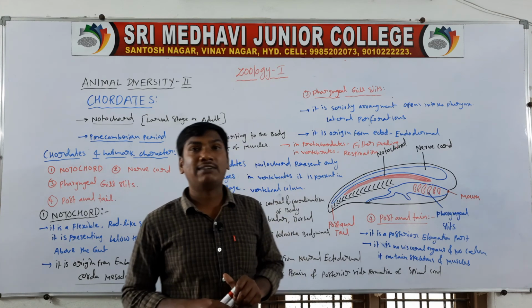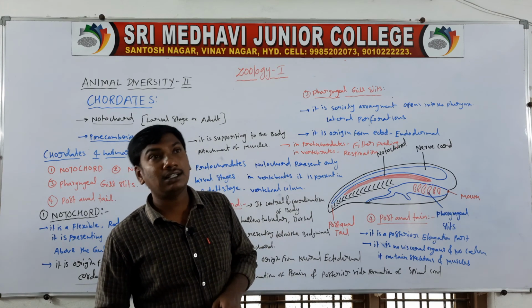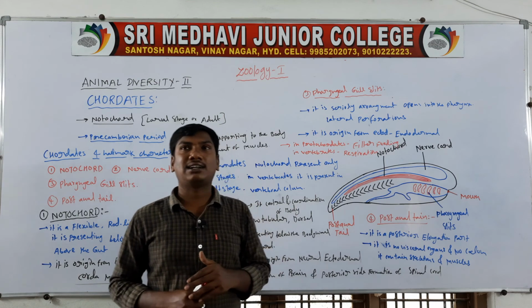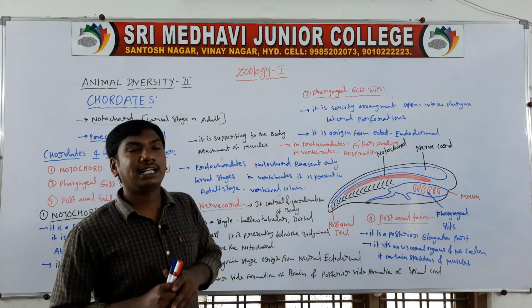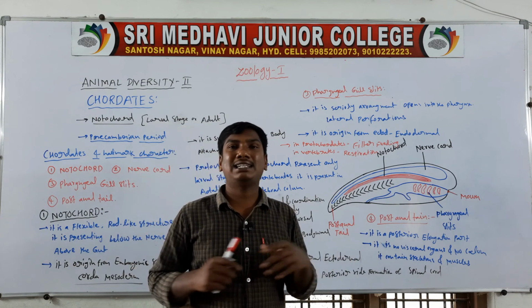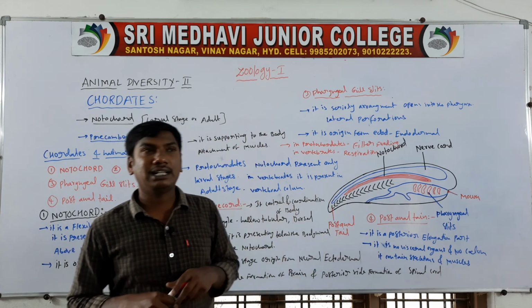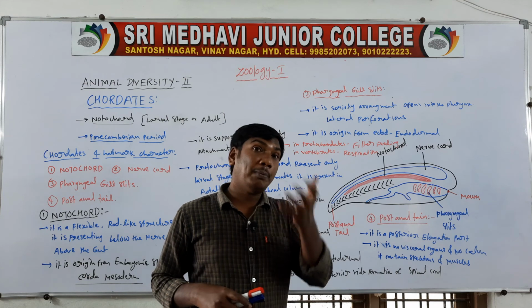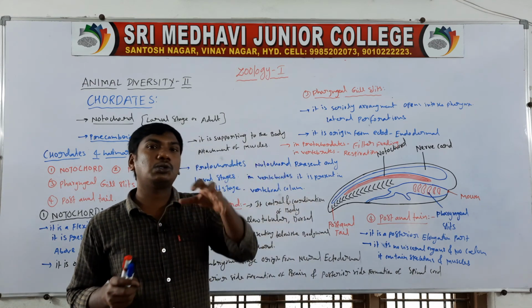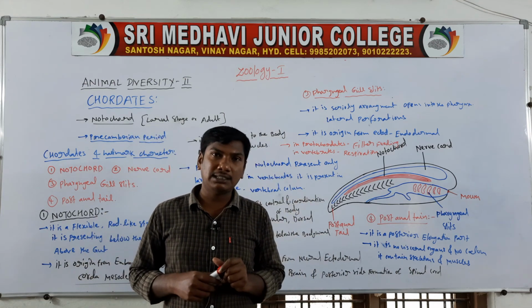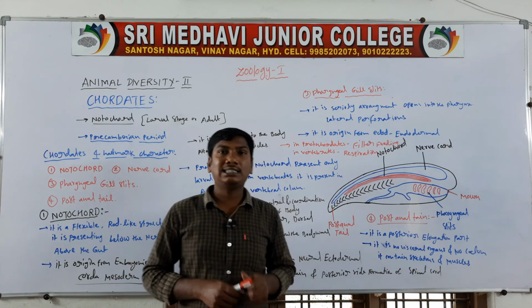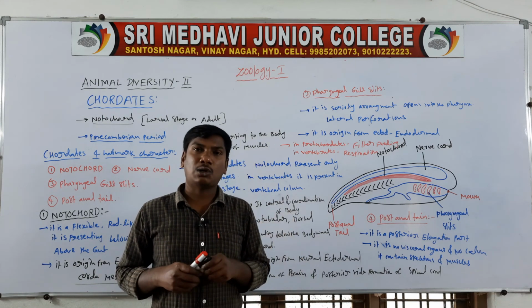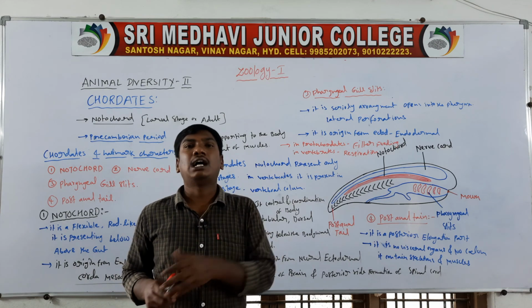Next one, level of organization is organ system level of organization. Next one, the body contains metamerism. Circulatory system is a closed type of circulatory system. Next one, the gut is a complete gut. So these are the other characters.